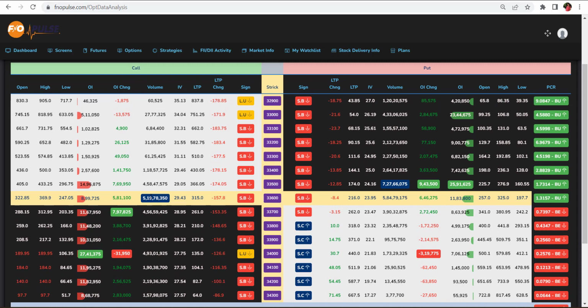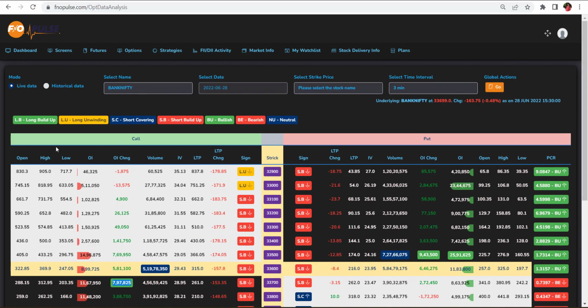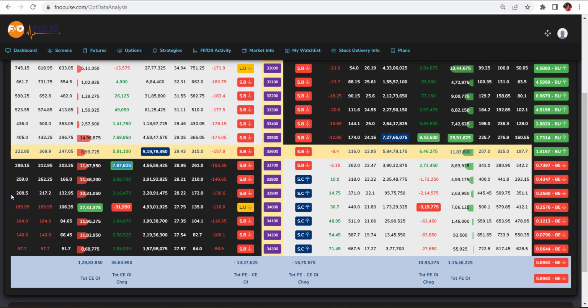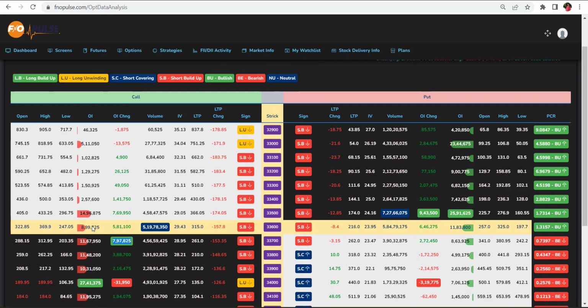Whenever there is a blue color change, that is the place you can see more change in volume and also OI change. According to this, you can take your trade and make a profit for intraday trading. You just go through this page and you will understand each and everything about how things are happening here.